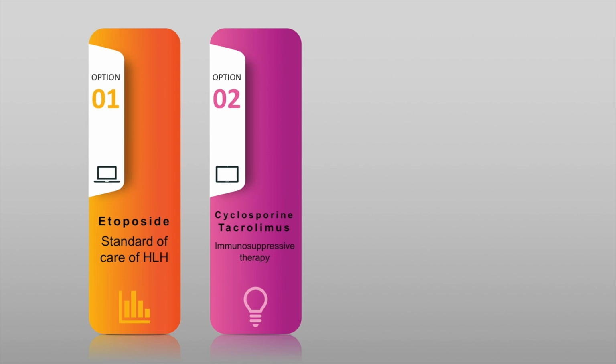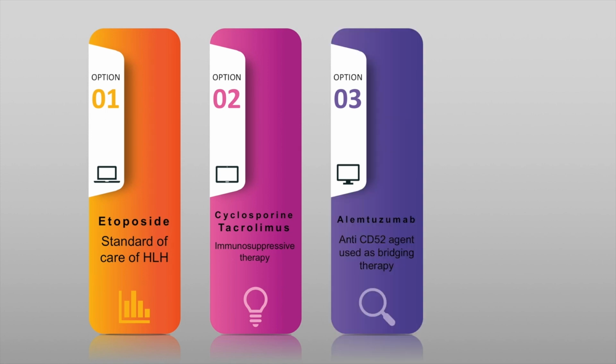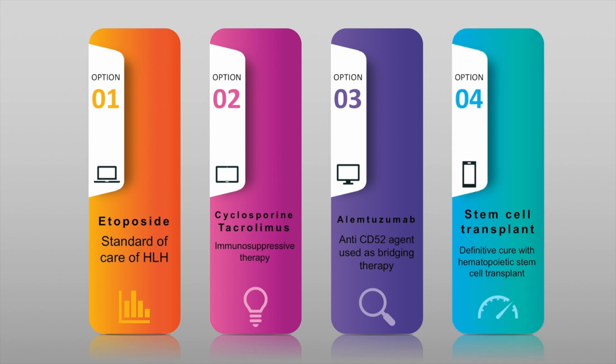Etoposide is generally administered with Dexamethasone. The other treatment options include Cyclosporine and Tacrolimus. These are immunosuppressive drugs which are used in HLH. We may also use Alemtuzumab, a CD52 monoclonal antibody, in HLH. Alemtuzumab is used as a bridging therapy, and the definitive management of HLH consists of a hematopoietic stem cell transplant, which has revolutionized the treatment of this condition.